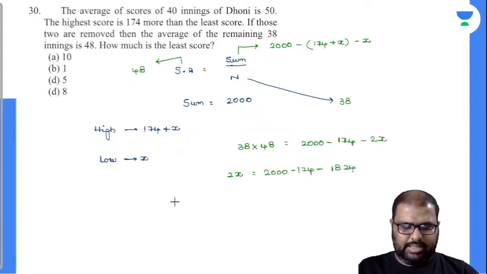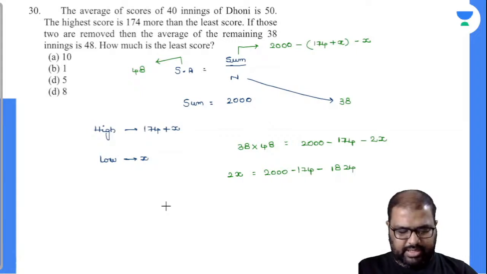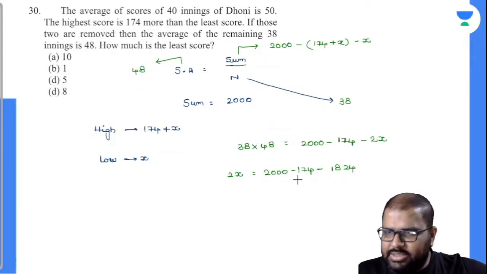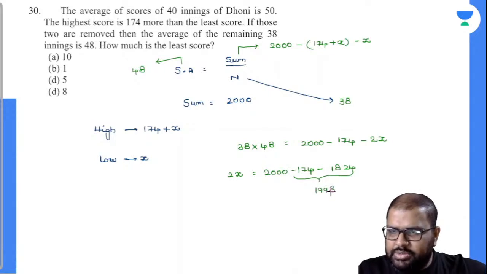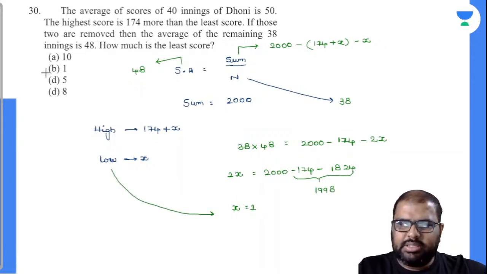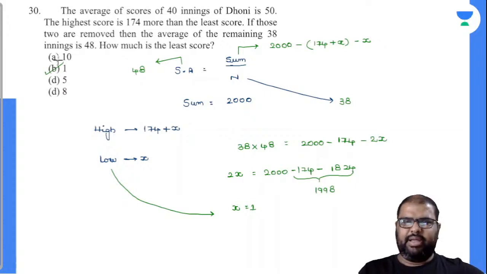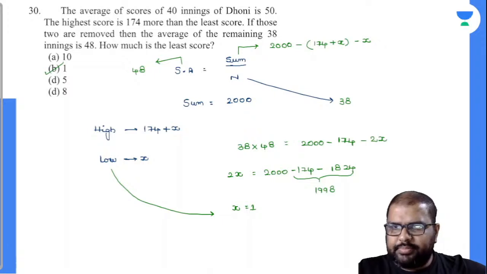So calculate this. 1824 plus 174 is nothing but how much? 1998. So this part value is 1998. So automatically 2000 minus 1998, X is equal to 2. So X is nothing but your least score, and this is the question asked. What is your least score? Answer is B value. Am I right or wrong? Yes, perfectly. Let's come to the next one.